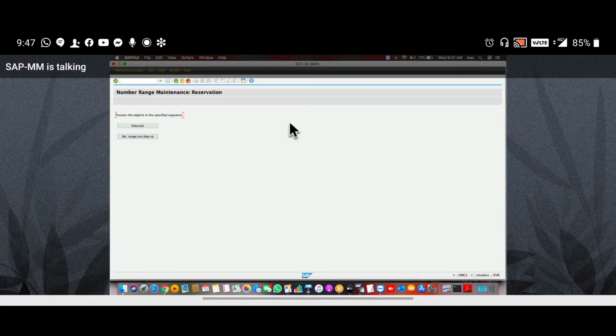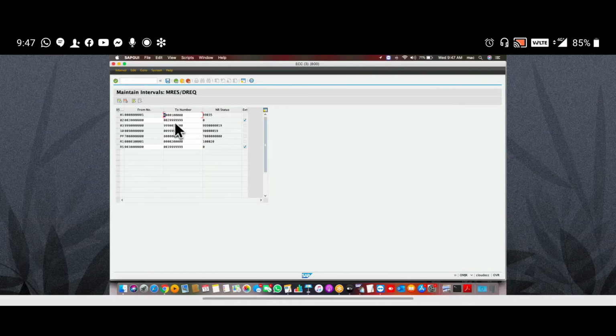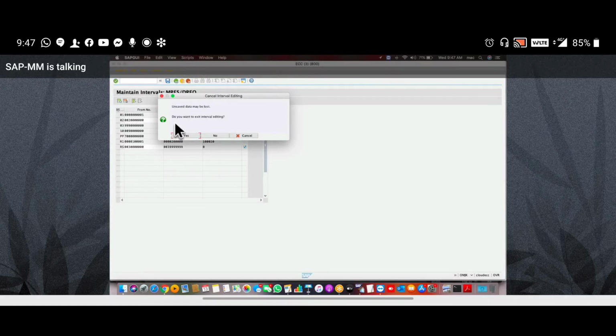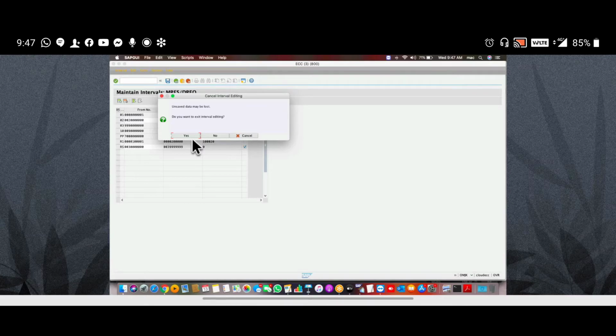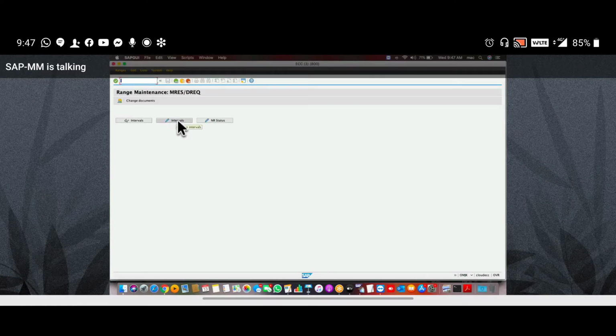That error will go. Click on interval. Here, again, click on change intervals. Click on intervals, then again click on change intervals.